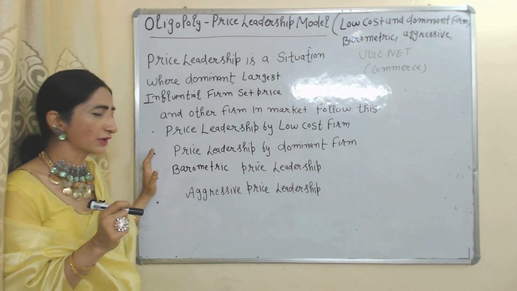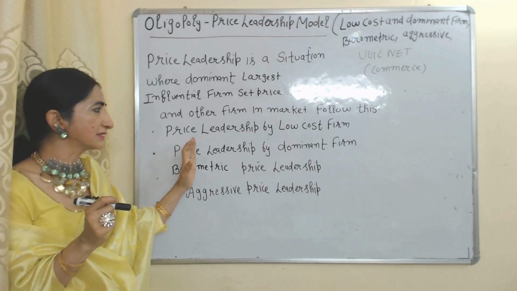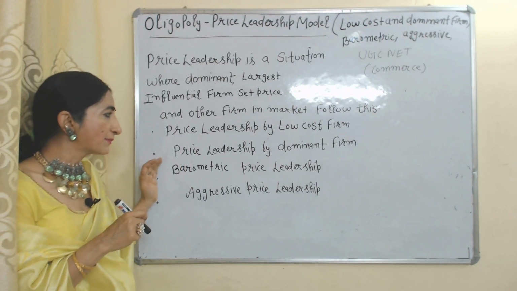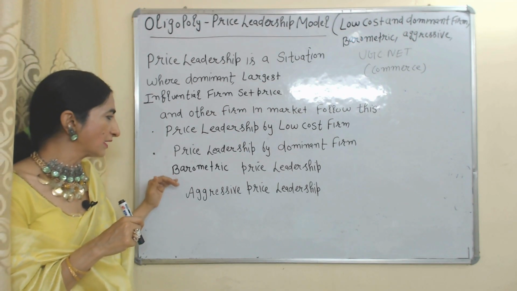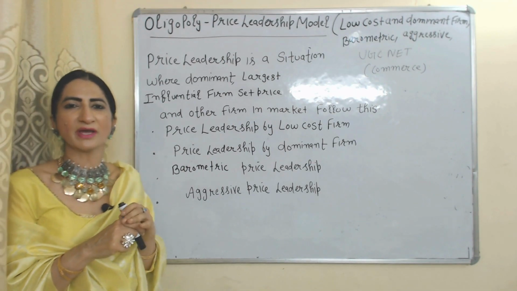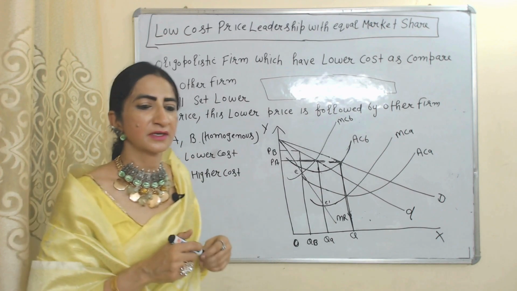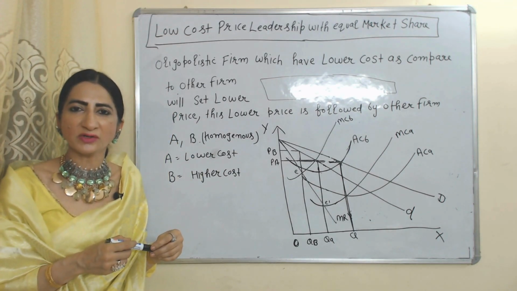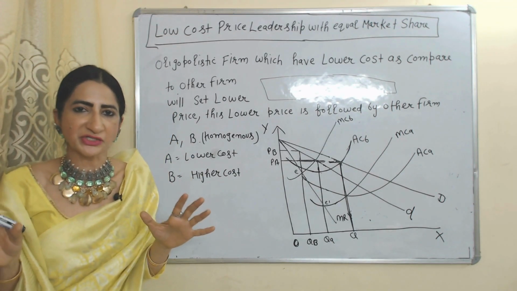There are mainly four kinds of price leadership: price leadership by low cost firm, price leadership by dominant firm, barometric price leadership and aggressive price leadership. One by one we will discuss each. So first of all we will see low cost price leadership with equal market share.